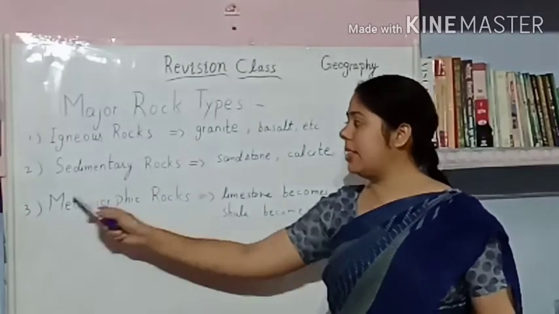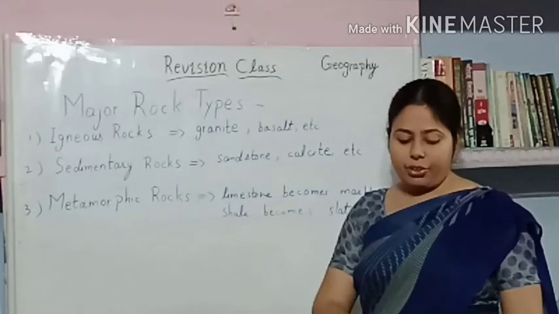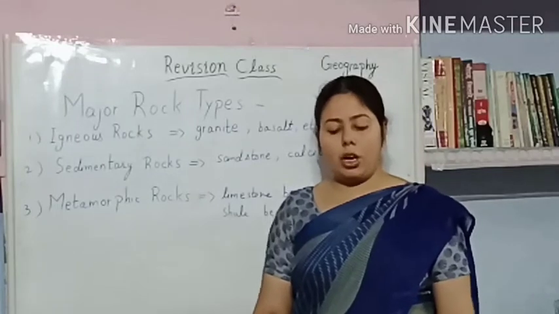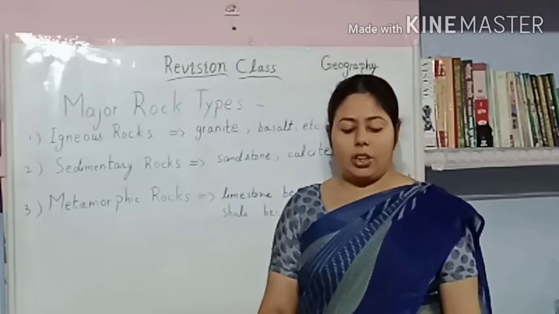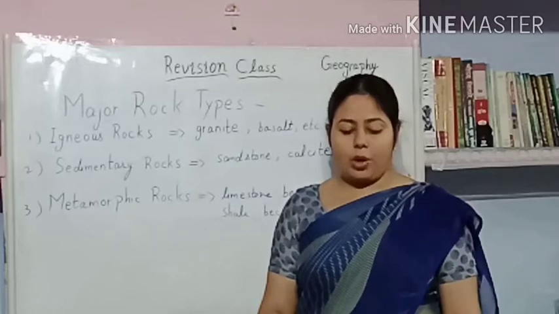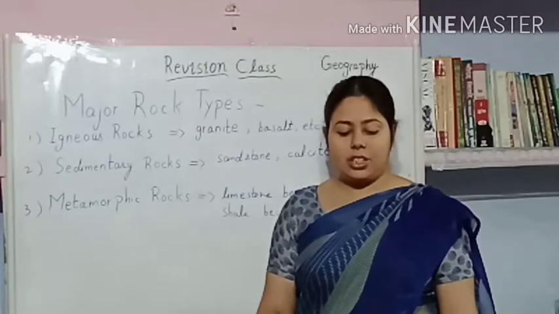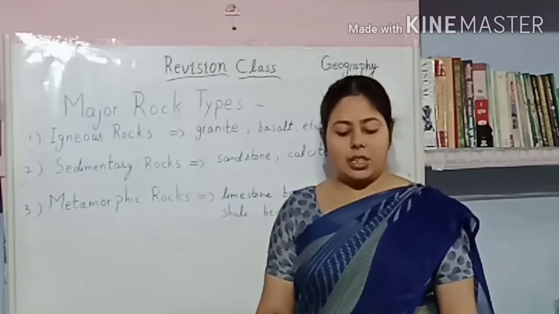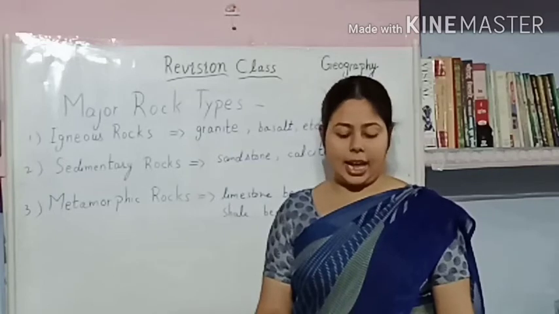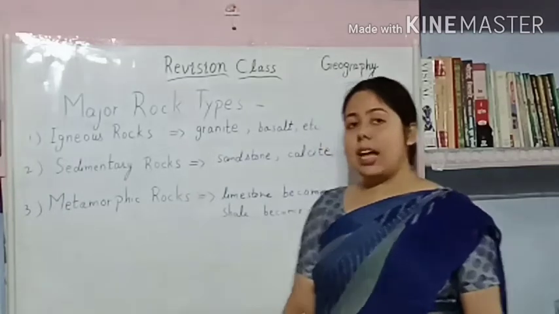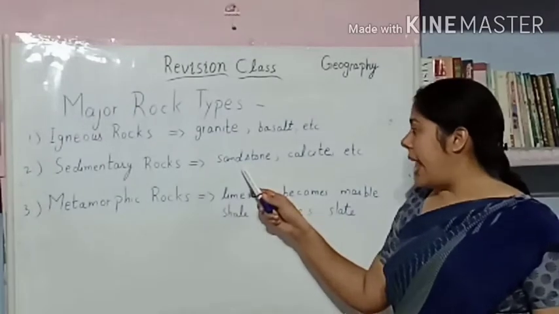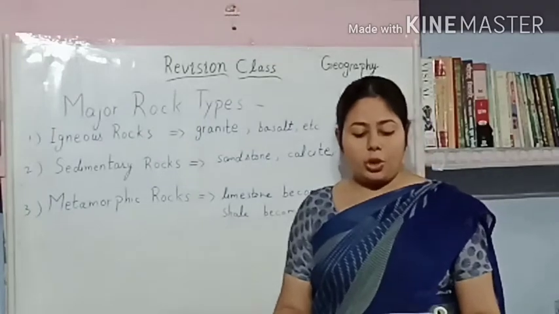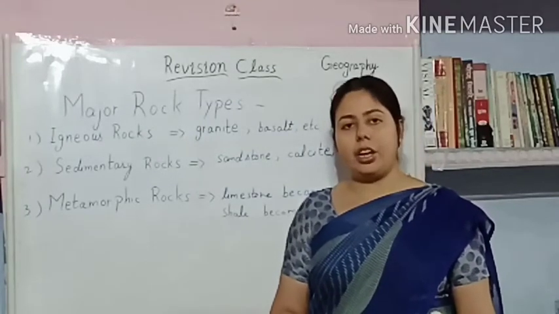The second type of rock is sedimentary rocks. Sedimentary rocks are formed from sediment accumulated over long periods, usually under water on the floors of shallow seas, rivers and lakes. These rocks are found in layers and contain fossils or remains of dead animals and plants. And what are the examples of sedimentary rocks? Sandstone, limestone, conglomerate, chalk and dolomite are examples of sedimentary rocks.